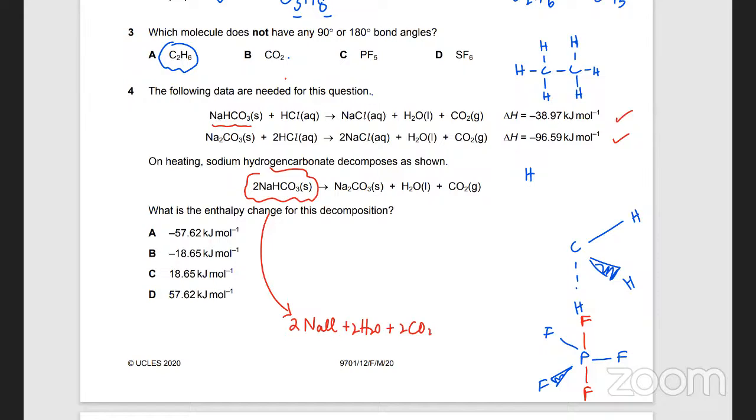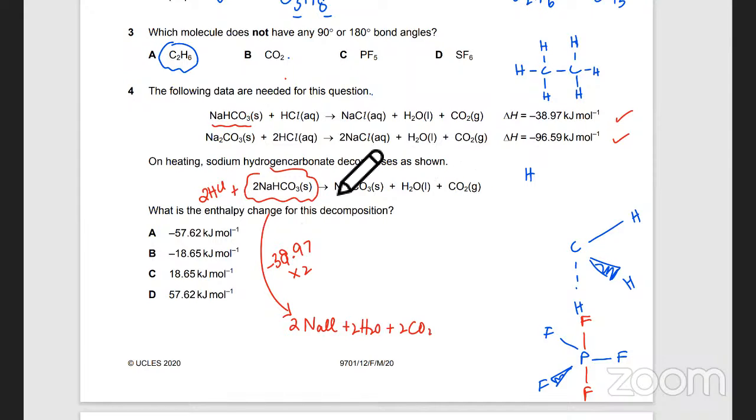So if it reacts with two HCl molecules, the first reaction says that this is what's going to happen, and the enthalpy change is minus 38.97, and multiplied by 2. Is that clear?